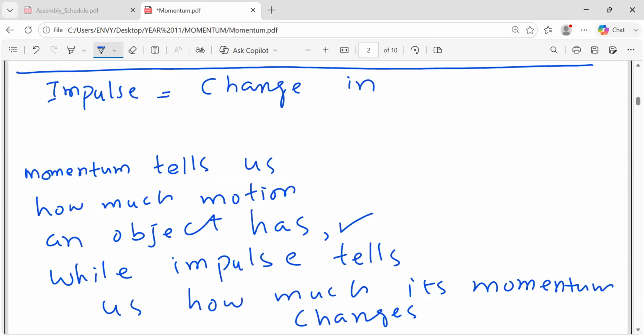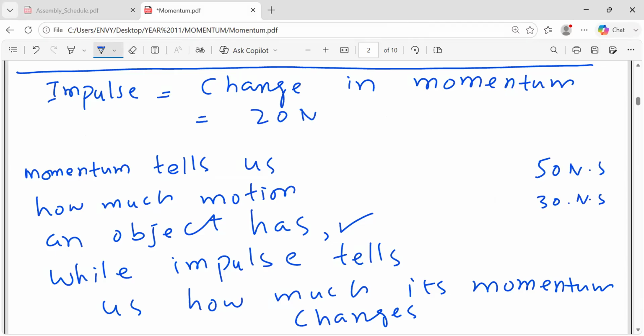I'm coming to the simple definition of impulse, but before that, it is better to compare them so you will understand better. Change in momentum means, for example, an object has a final momentum of 50 Newton second and its initial momentum was 30 Newton second. So its change in momentum will be 50 minus 30, so 20. So 20 Newton second is the change in momentum, right?